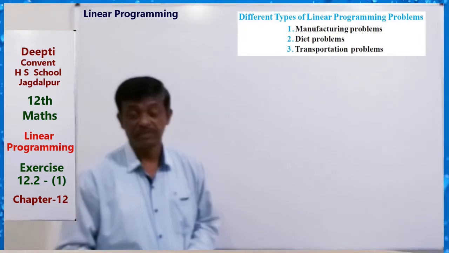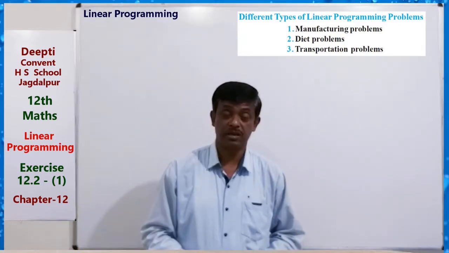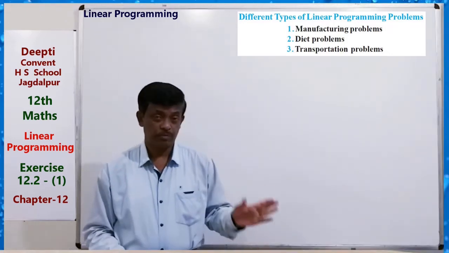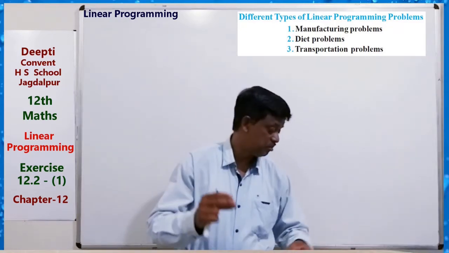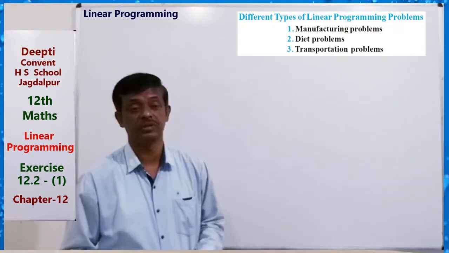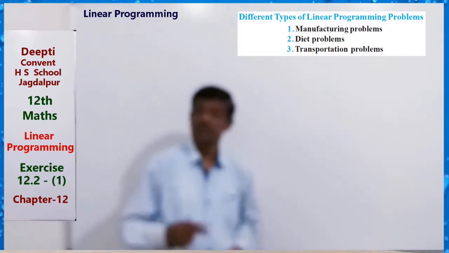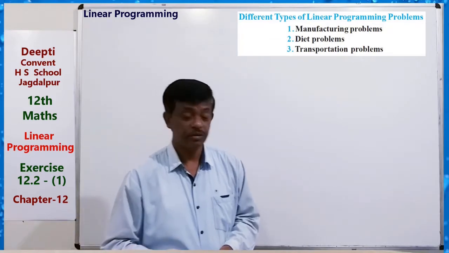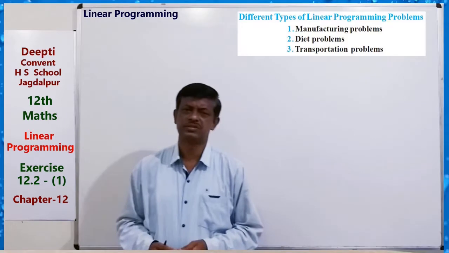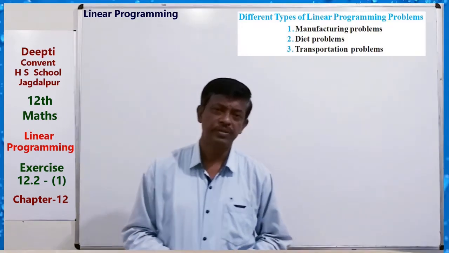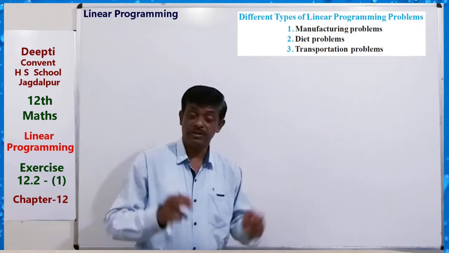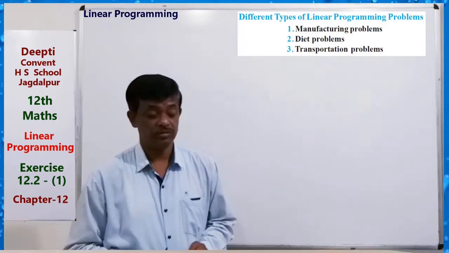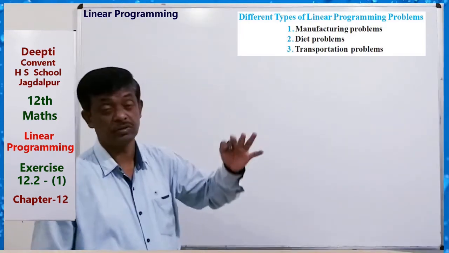Similarly, in the transportation problem, we have to find how we can transport material from one place to another place in the cheapest way. We can find the transportation schedule, the cheapest way. So these types of problems can be solved by linear programming. Here one by one, diet problem, manufacturing problem, and transportation problem, we have to discuss questions from these different types of problems.